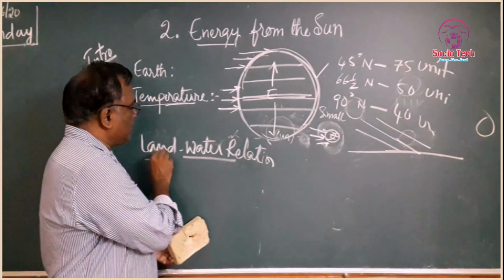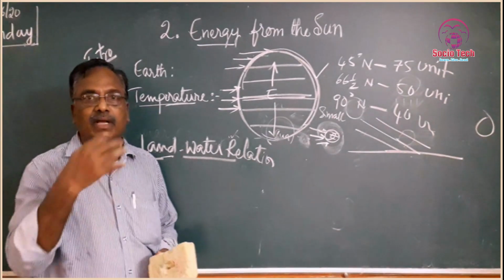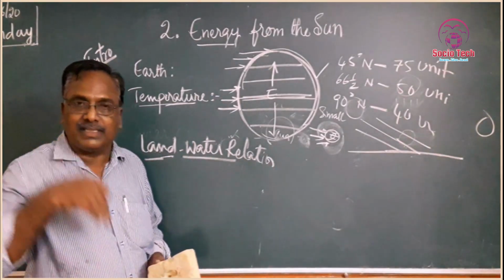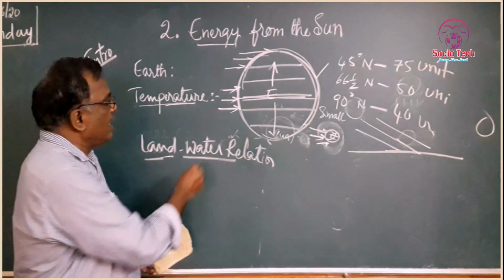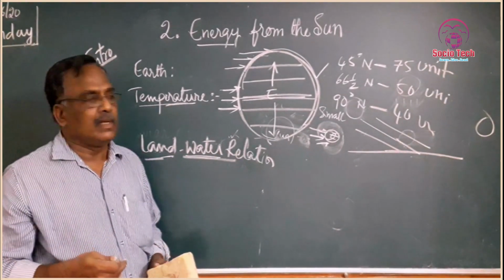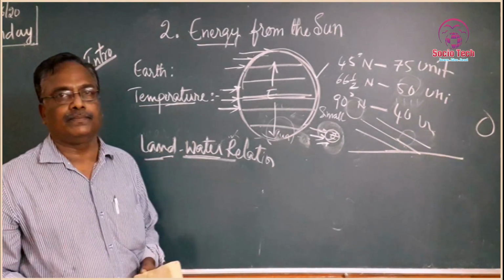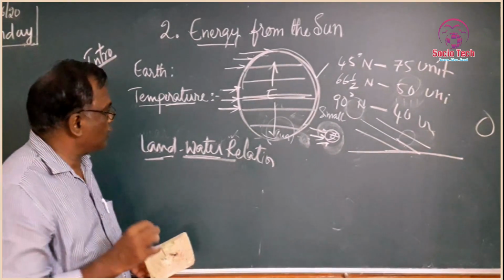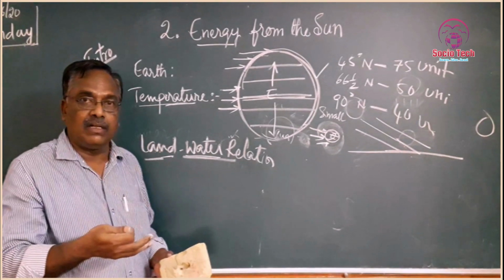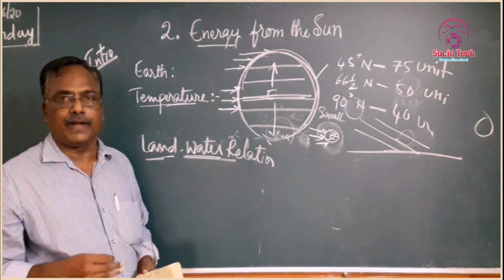While the land receives energy, it is quickly heated. But while the water receives the sun rays, it is slowly, gradually heated up. So what is the basic difference between land and water? Land is quickly heated and water is slowly, gradually heated.